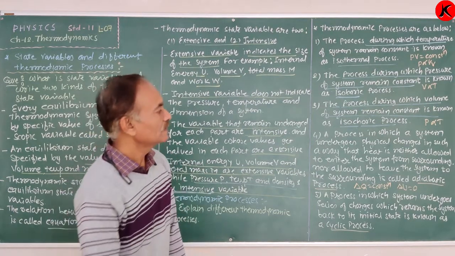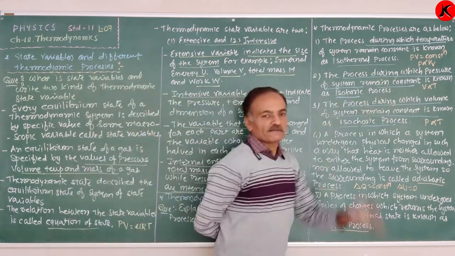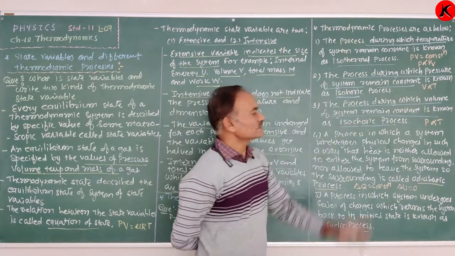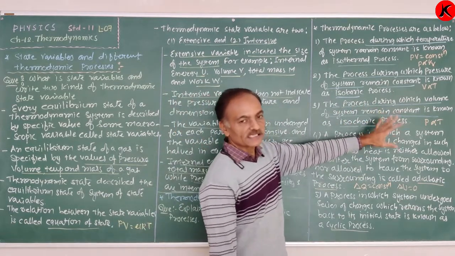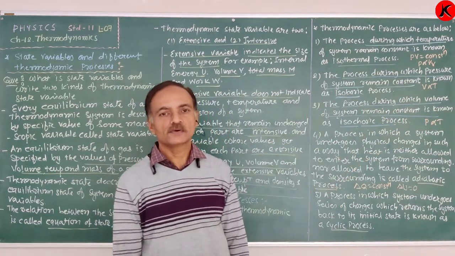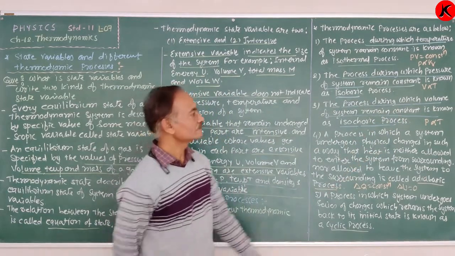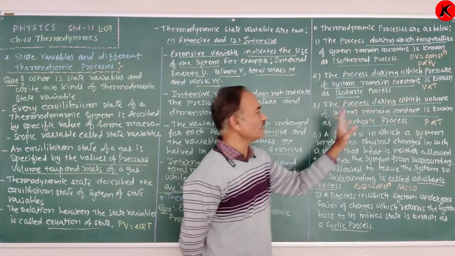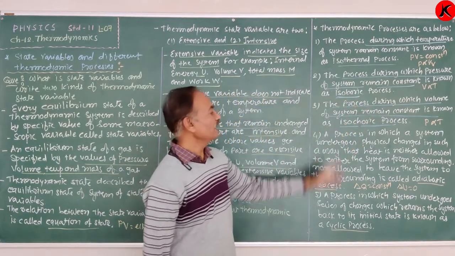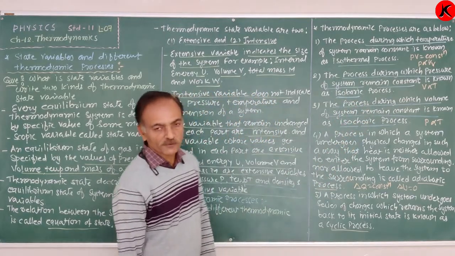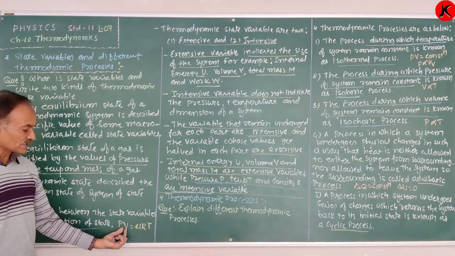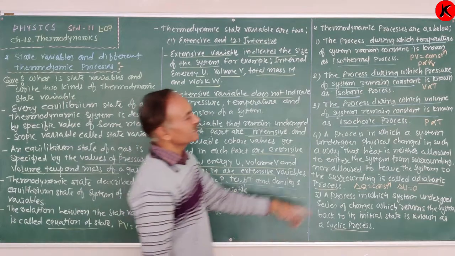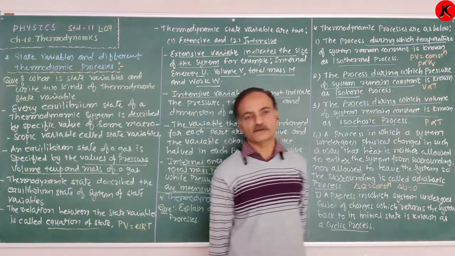Now third, the process during which the volume of the system remains constant, the work done is zero. This is known as the isochoric process, and since volume is constant, pressure is directly proportional to the temperature.